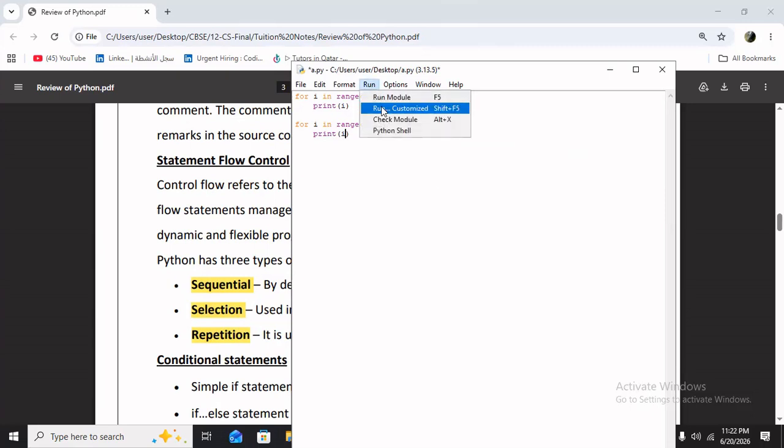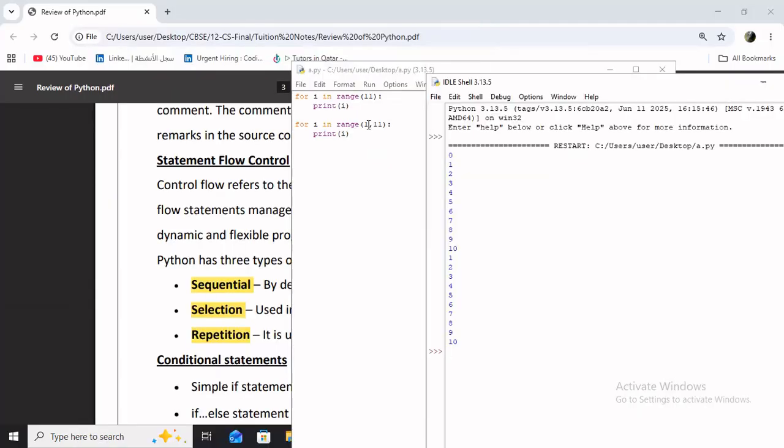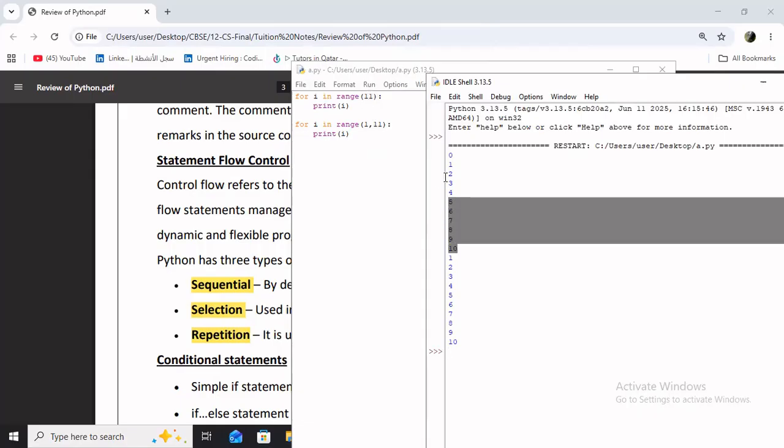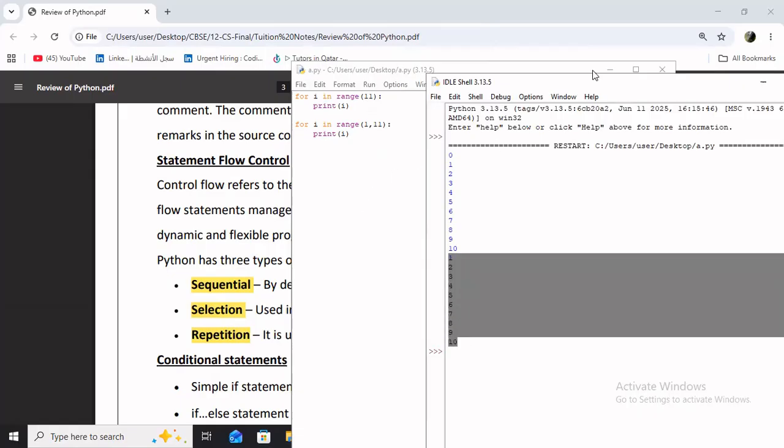Okay. So I will show you the example here. I'm just running the code. See, look at the output. So first one, 0 to 10 numbers. Second one, 1 to 10 numbers. Because you can see we mentioned the starting number. Starting number is 1 up to 11. So 11 is not included. So up to 10. Here we passed 11. 11 means 11 minus 1. Up to 10 only it will print. So you can see the first output here, 0 to 10. And here starting number is 1. So 1 to 10.